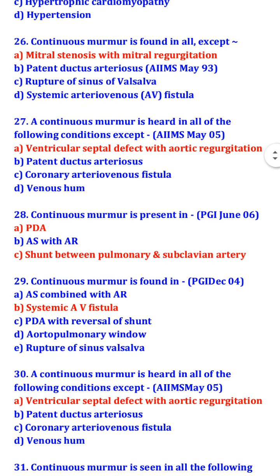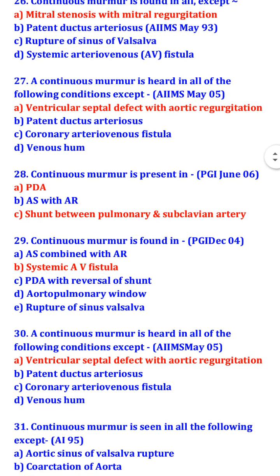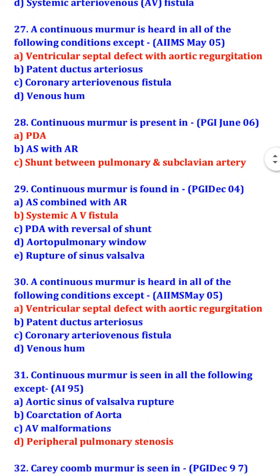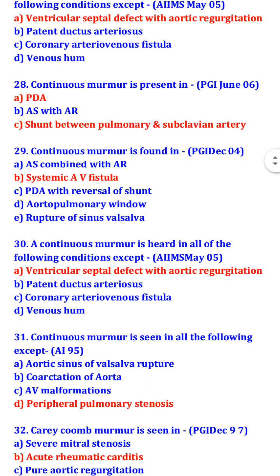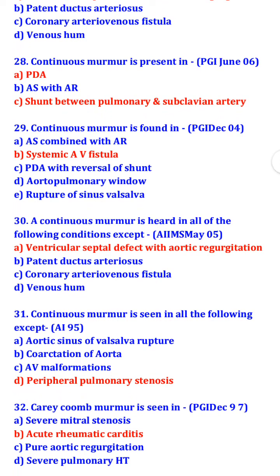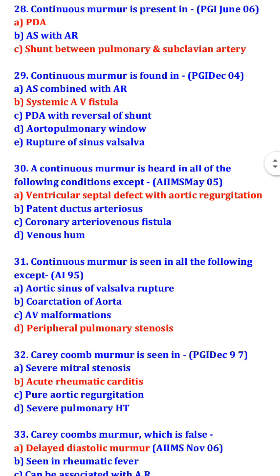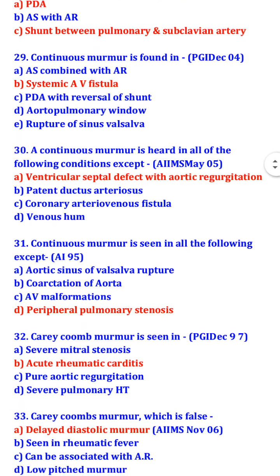Continuous murmur is present in patent ductus arteriosus and shunt between pulmonary and subclavian artery. Continuous murmur is found in systemic arteriovenous fistula. A continuous murmur is heard in all of the following conditions except ventricular septal defect with aortic regurgitation. So continuous murmur is present in patent ductus arteriosus, coronary arteriovenous fistula, and venous hum.